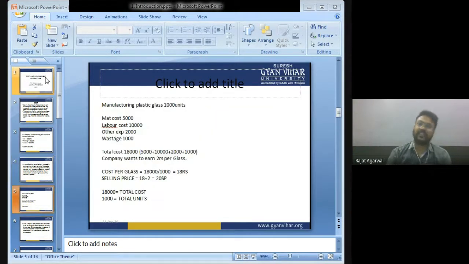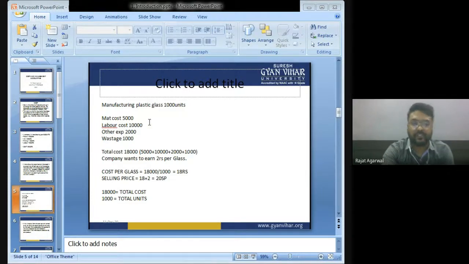Now let us take this example. Suppose my company is making plastic glass, and in one lot we manufacture 1000 plastic glass. To manufacture 1000 plastic glass, the material cost is 5000, as you can see.